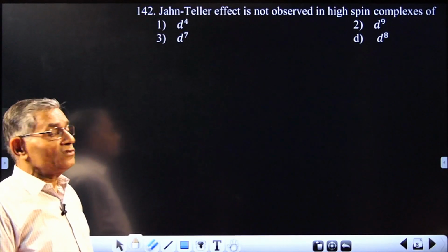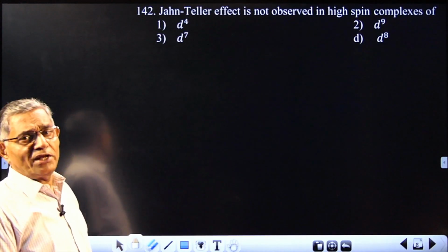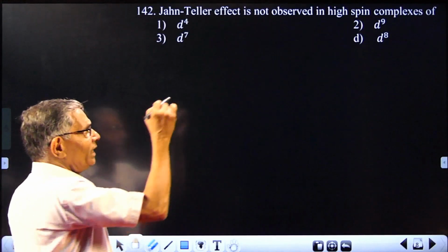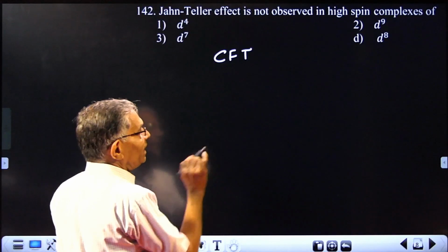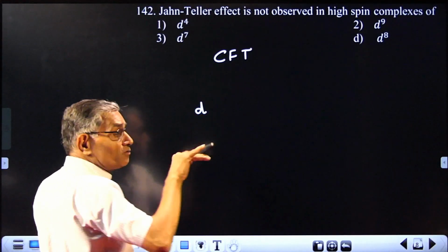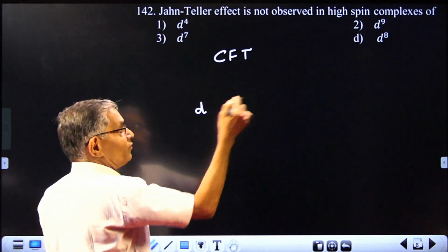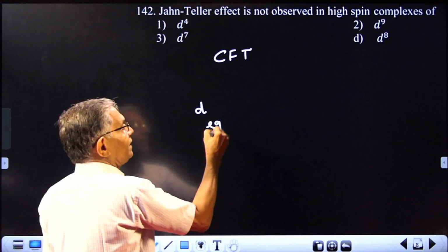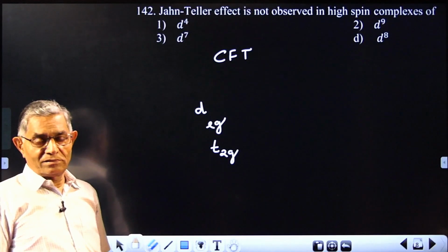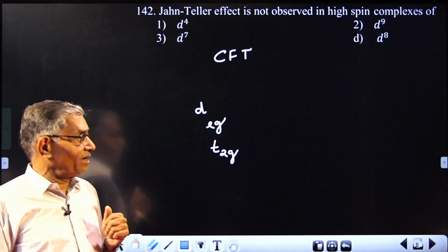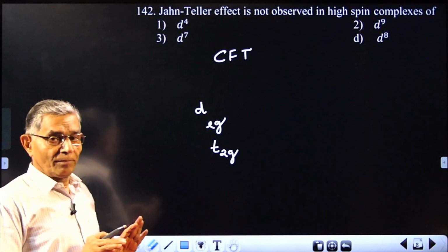It is this one that is again out of syllabus. It is actually out of syllabus. But what is that effect? You studied crystal field theory of coordination complexes. There, you know the d orbitals are split up into two groups in the presence of the ligands. The two groups of orbitals are marked Eg and T2g. In an octahedral complex, the five d orbitals will be split up into T2g and Eg groups.